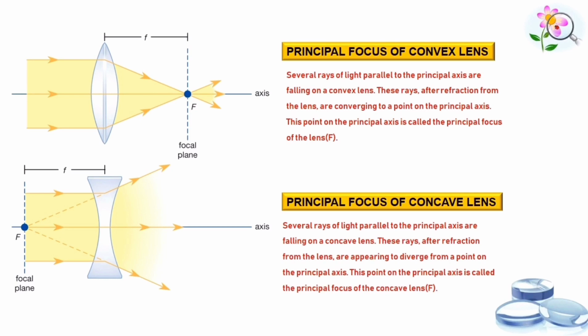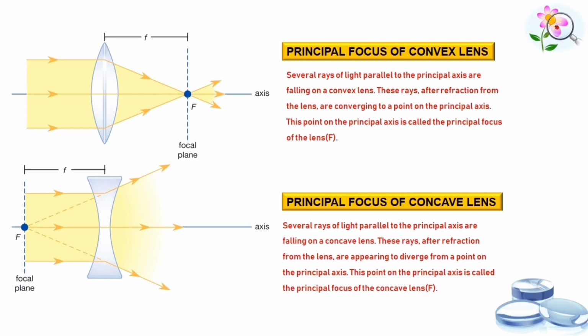Okay, next case. Can we define the principal focus of a concave lens? The principal focus of a concave lens or a diverging lens can be defined as follows: when a beam of light rays passing parallel to the principal axis gets refracted by a diverging lens or a concave lens, it gets diverged, but it seems to be coming from a point, and that point is called the principal focus of a concave lens or a diverging lens.